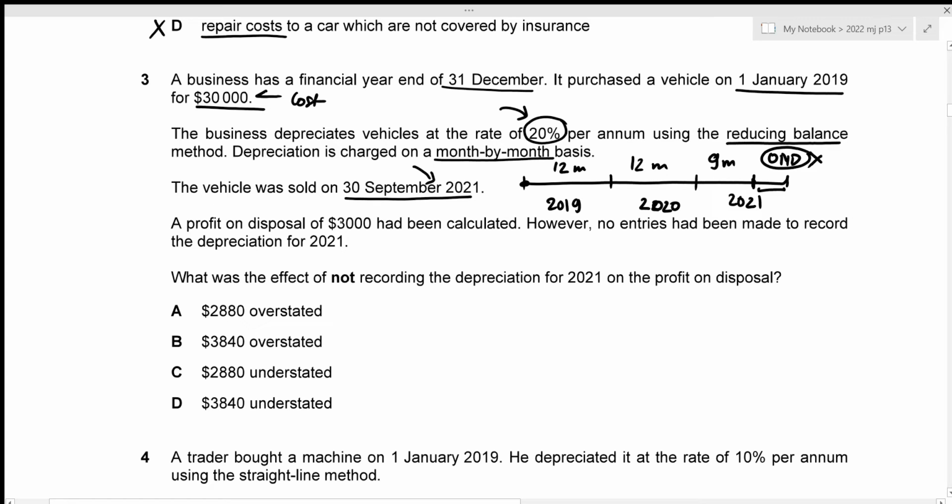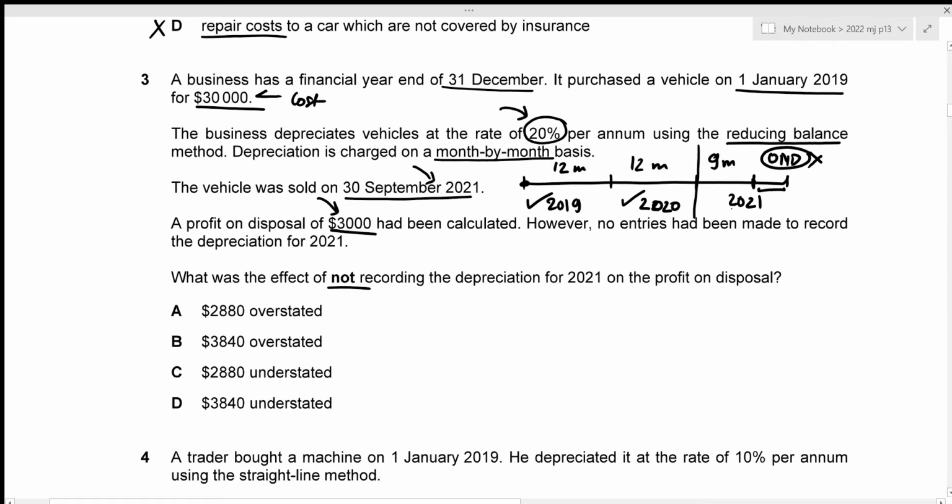Now, a profit on disposal of 3,000 had been calculated. However, no entries had been made to record the depreciation of 2021. Okay, so while figuring out the profit on disposal of 3,000, we had not considered the depreciation charge for the year 2021, which means that we had only been charging the depreciation for the years 2019 and 2020 in this case. Now, we need to figure out what was the effect of not recording the depreciation for 2021 on the profit on disposal. In this case, we now need to figure out the additional depreciation charge for the year 2021 and then figure out the corresponding profit on disposal, right?